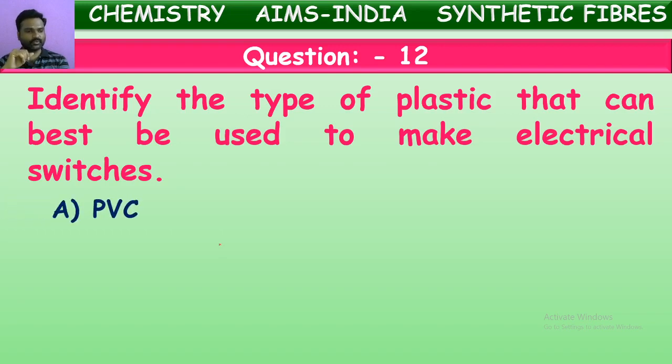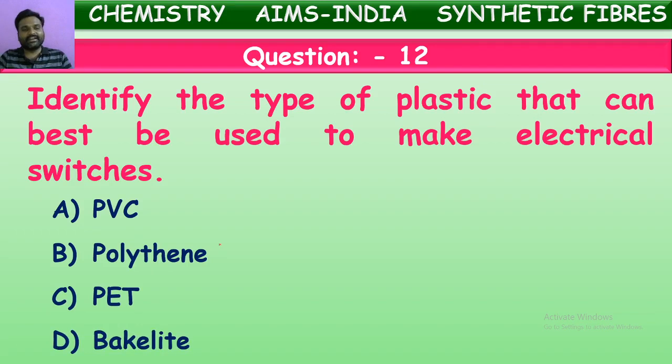Let us check the answer options once. Is it PVC, polythene, PET, or bakelite? Which is the correct answer? We know PVC is used mostly for making of pipes, water pipes, so it is not. Polyethylene is used in making of plastic bags, toys, tools of home needs, even some fabrications also. PET is mostly used for water bottles and food containing plastic tins.